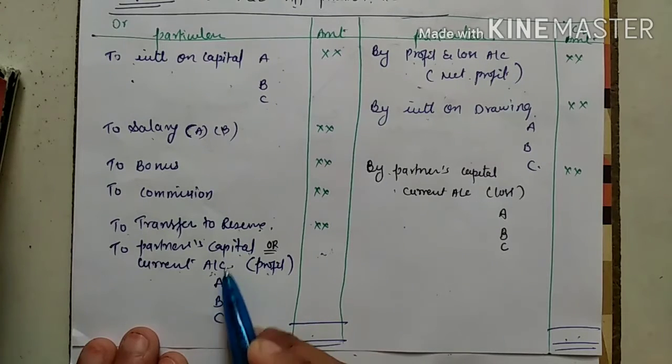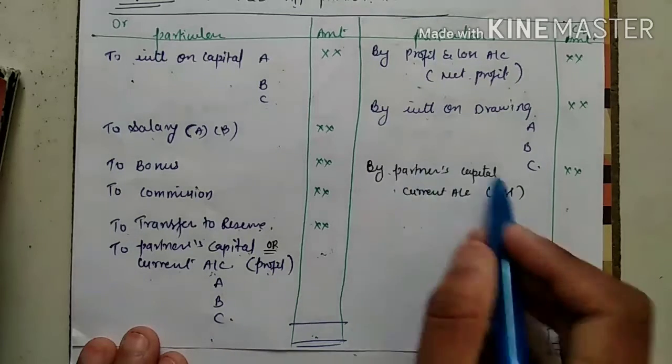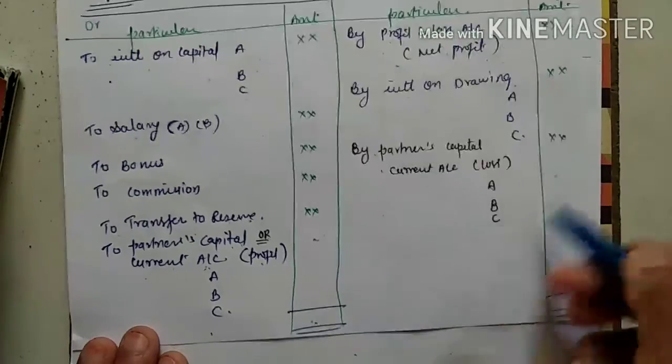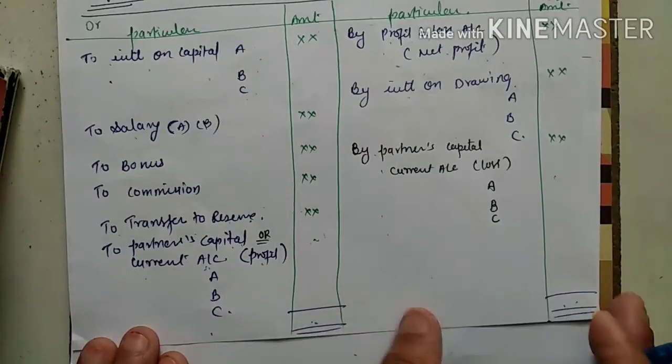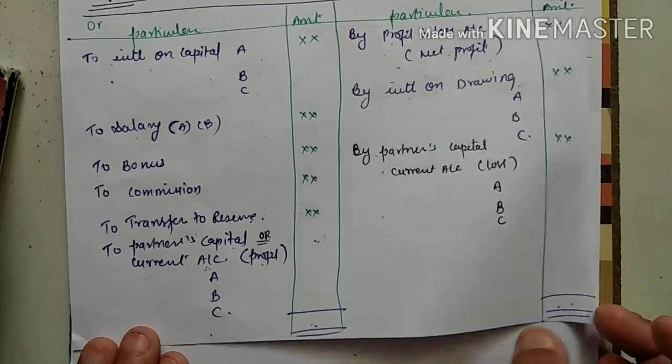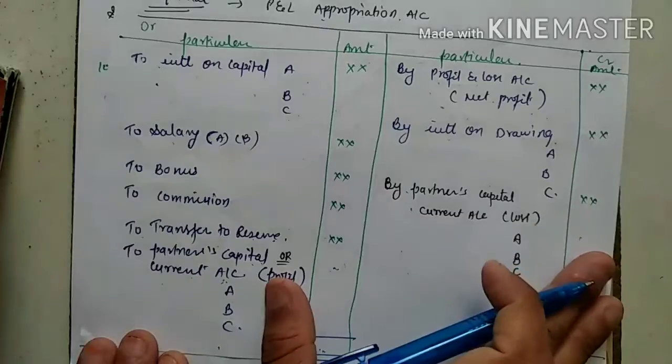If we are getting profit, we write it here. If this side is less and this side is more, then what you have written here is a loss. The heading will be the same, and again you will write it as a loss. Is it clear? It will be distributed amongst the partners according to their ratio, whatever is given in the question. Okay, so this is the format we have. Just learn the format, it is very easy to understand.